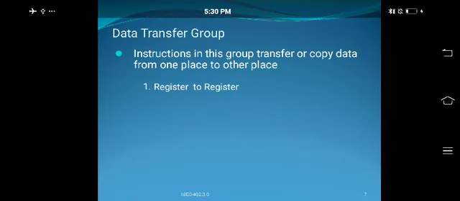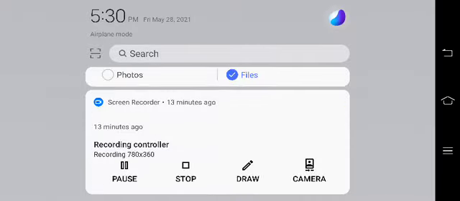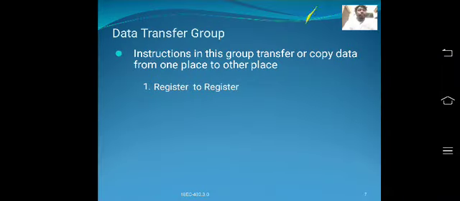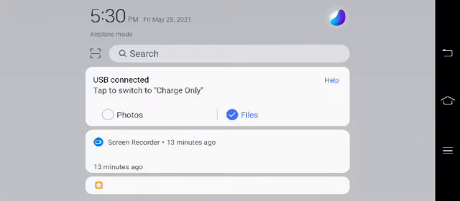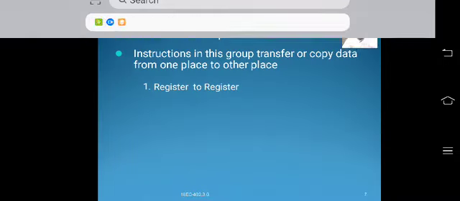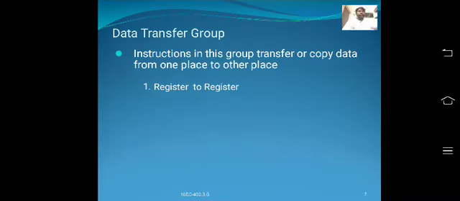The first one is the data transfer group.